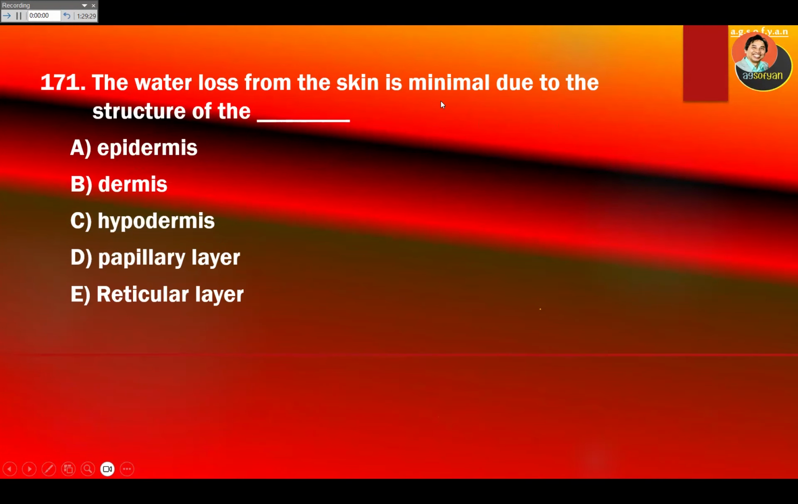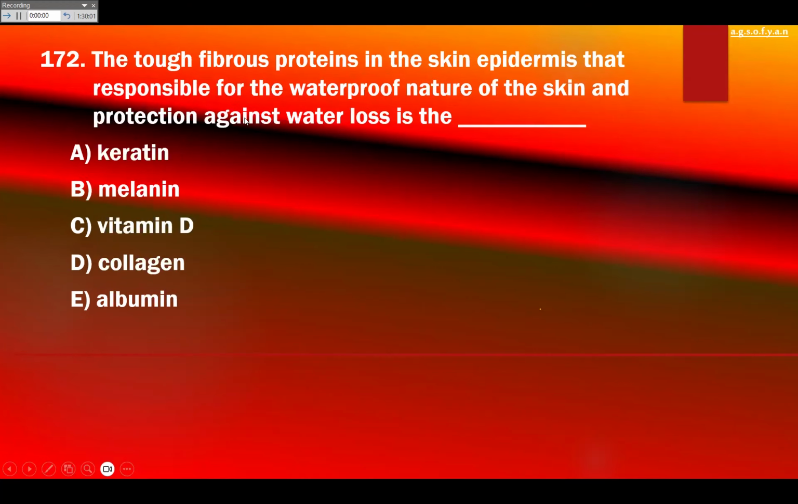The water loss from the skin is minimal due to the structure of which one? It's going to be the epidermis because the epidermis has a lot of keratin produced by the keratinocyte. So this is the water repellent and also the one that protects water inside our body. Save water. So this protects us from dehydration.